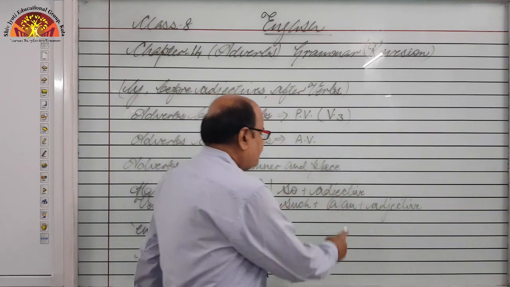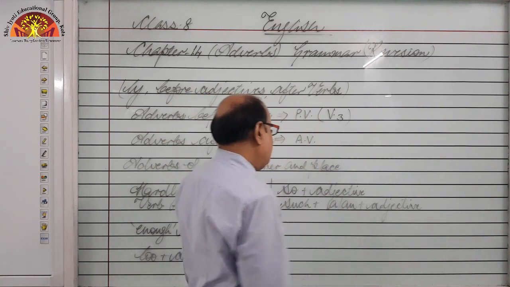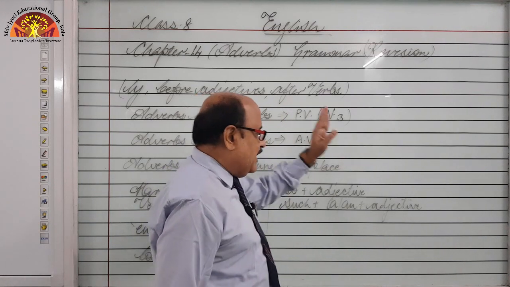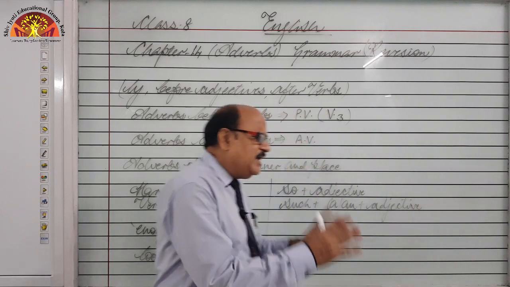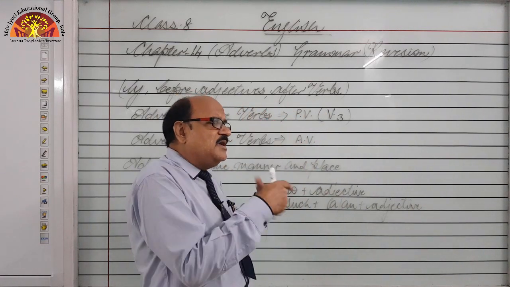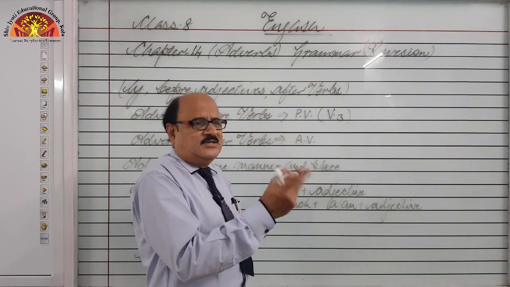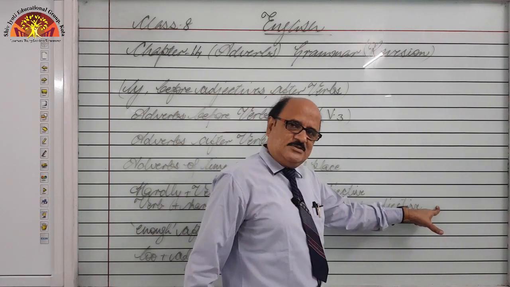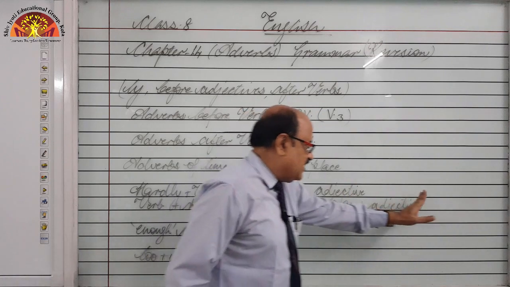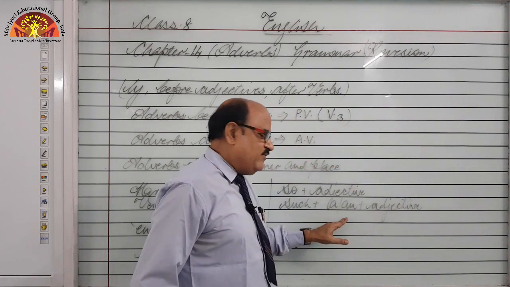A or an article will be given when the adjective has got its qualifying object also. He is such an intelligent student. Such an intelligent student, right? If we remove this object, a and an will also be removed.